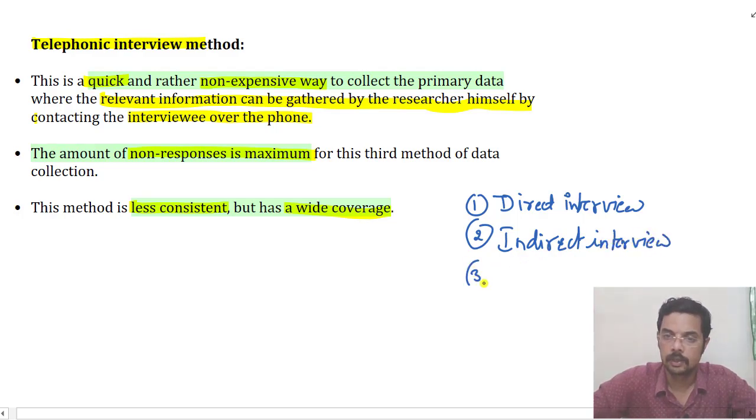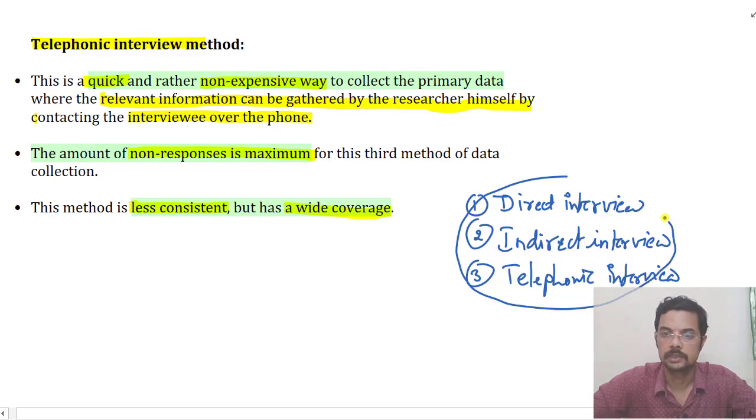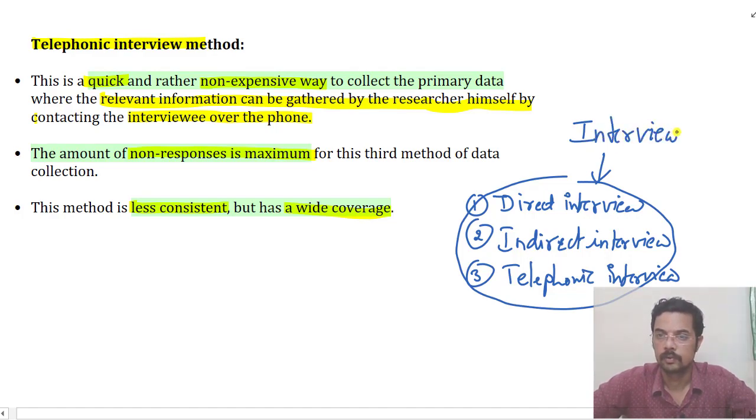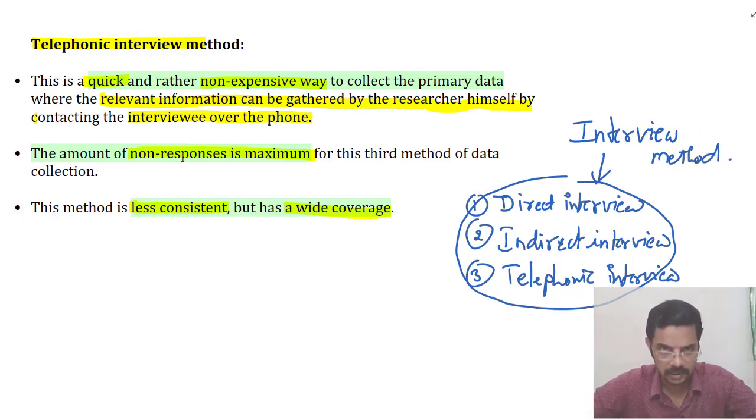And the third one is telephonic interview. In all these three cases, it is considered part of the interview method, where questions are asked and information is collected directly.